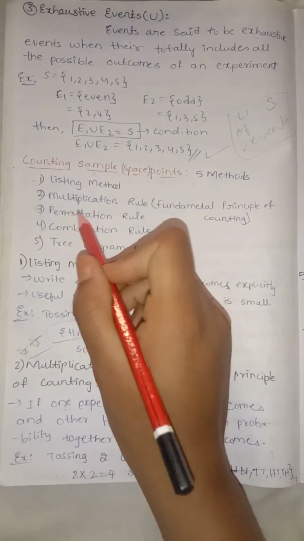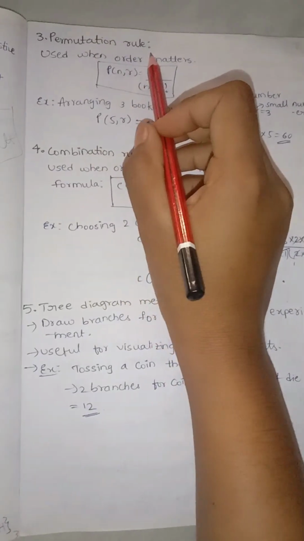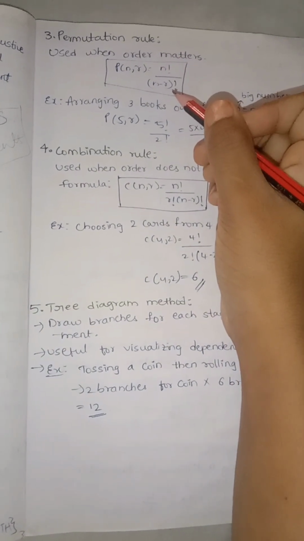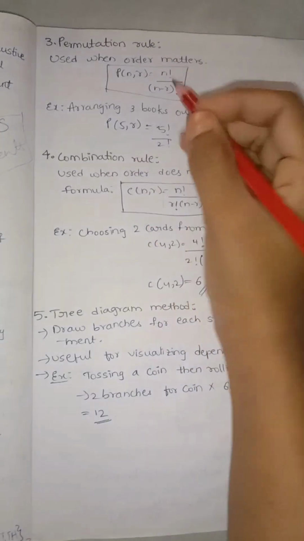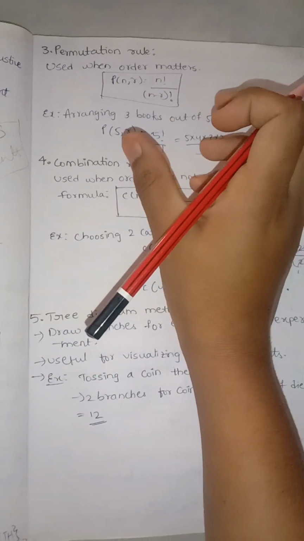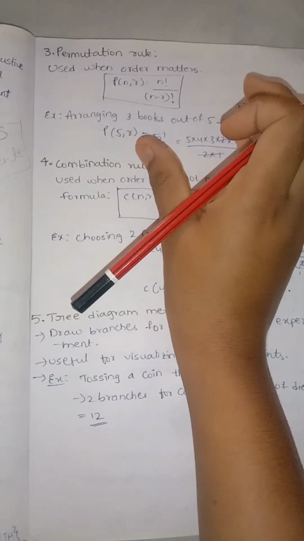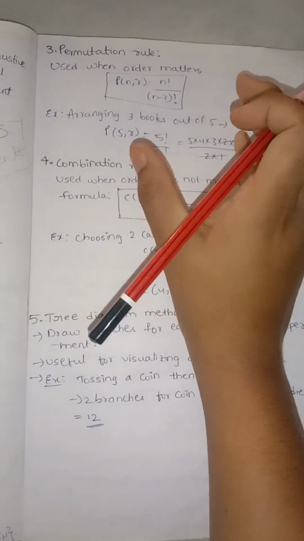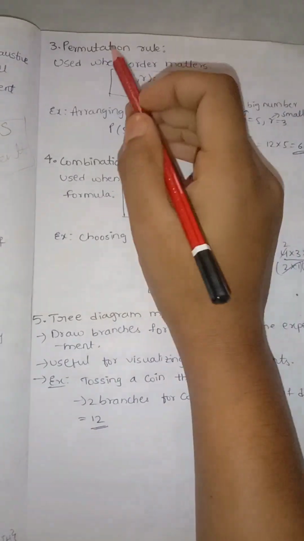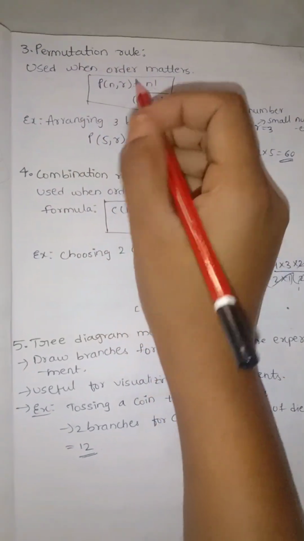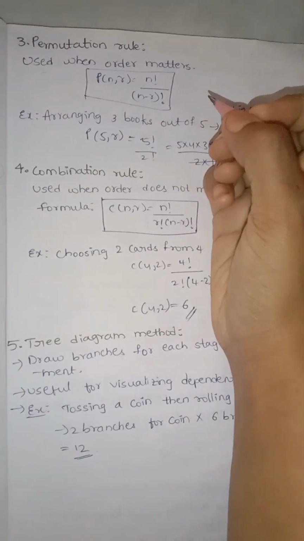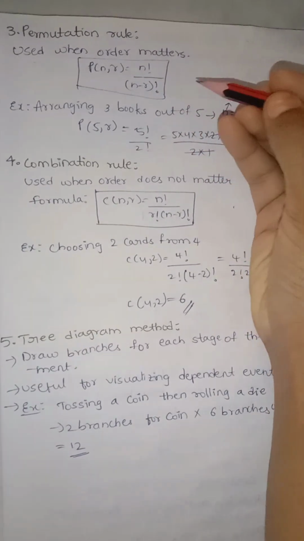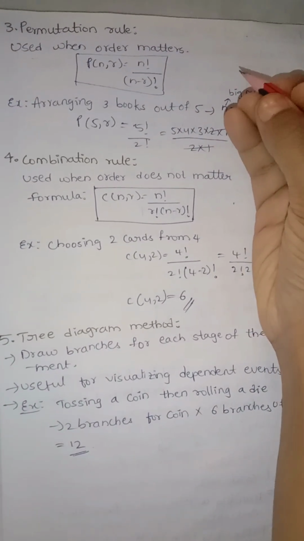Now we are going to discuss the third type, the permutation rule. It is the third type of counting sample points concept. We use the permutation concept for arrangements of objects, such as arranging objects, books, or things. For counting purposes, we use this concept. The permutation rule is used for counting the sample points. It is the third method for calculating the counting points.